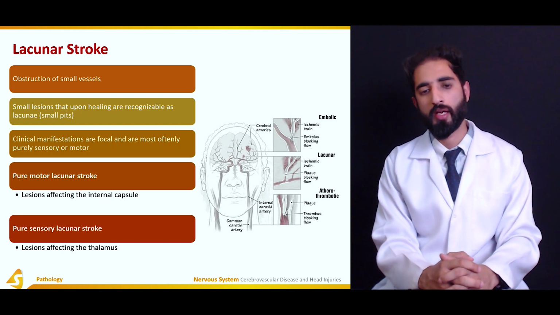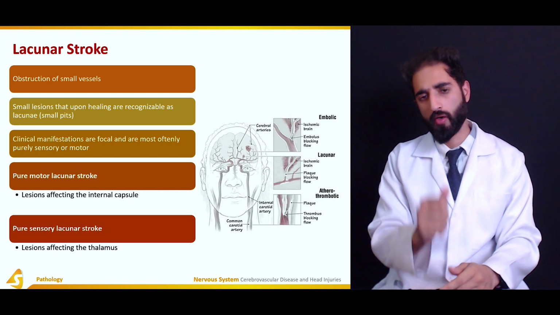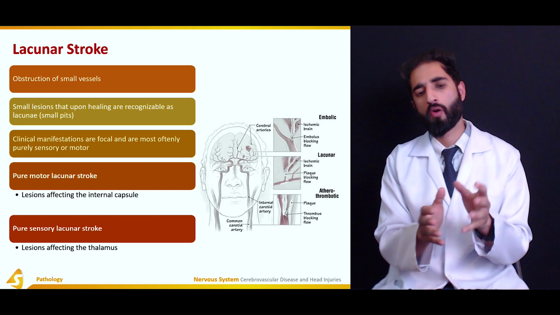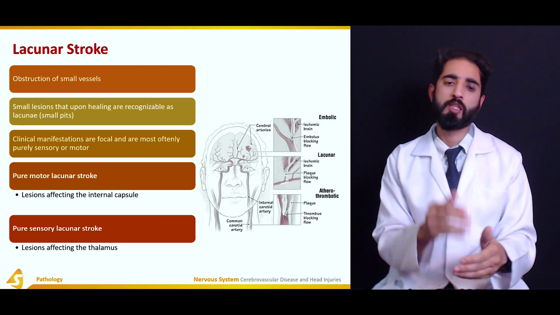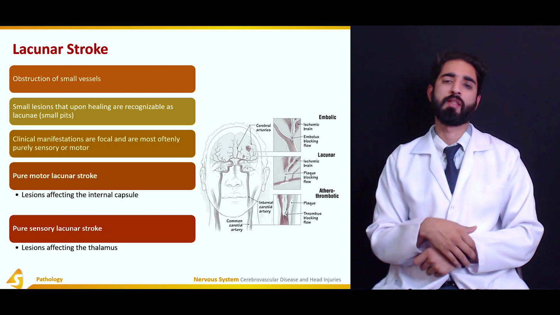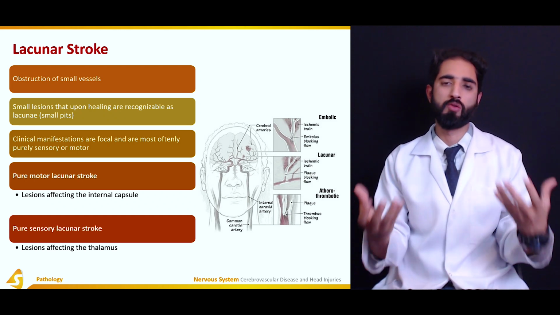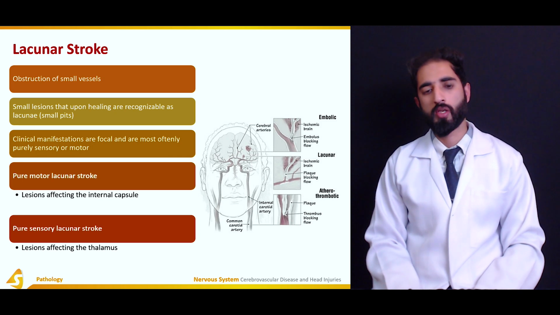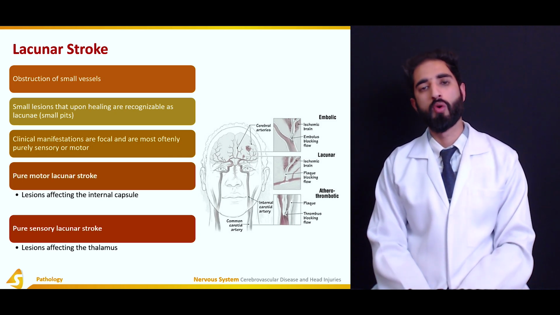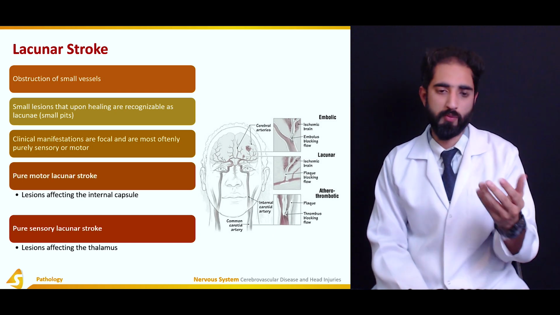So lacunar stroke is actually because of the obstruction of very small vessels, and this results in very small lesions, and these small lesions upon healing are recognizable as lacunae or small pits, which is why it is known as the lacunar stroke. So clinical manifestations are once again focal and are most often purely sensory or purely motor.